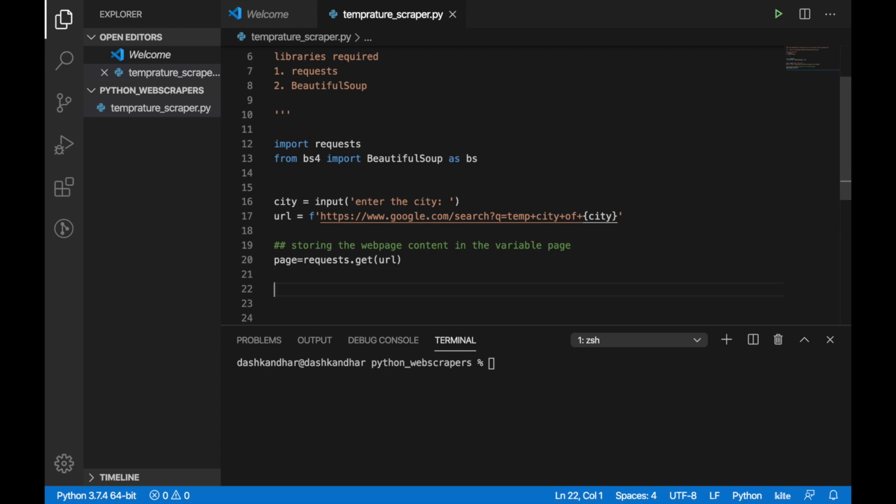Now we want to check whether we really got a chance to download this page or not. There is a function in the requests library by which we can check the status code. What is the status code, guys? In HTTP, whenever a request is sent to a server, the response is not directly the content or the data.